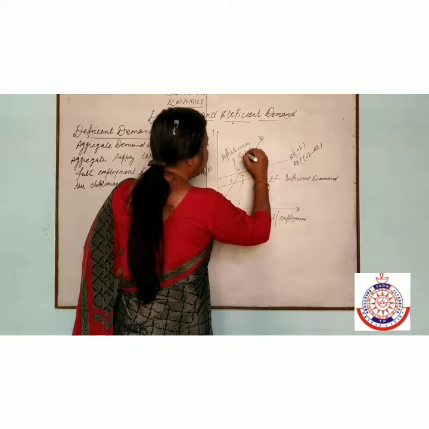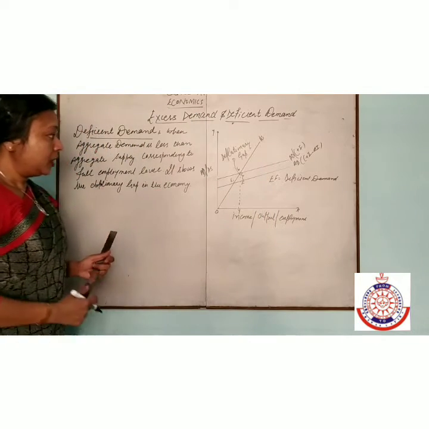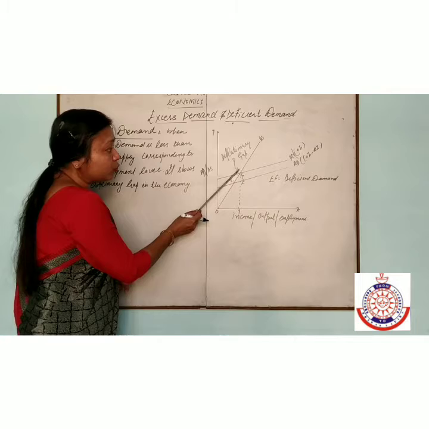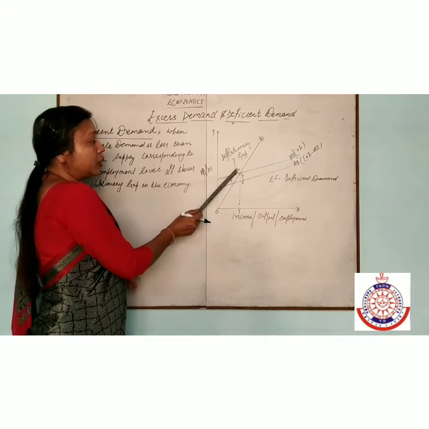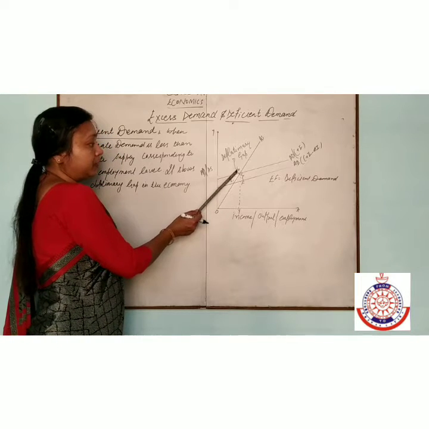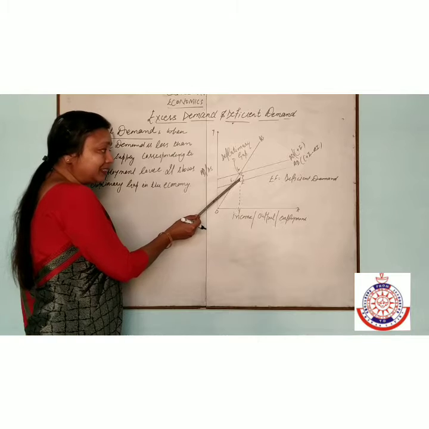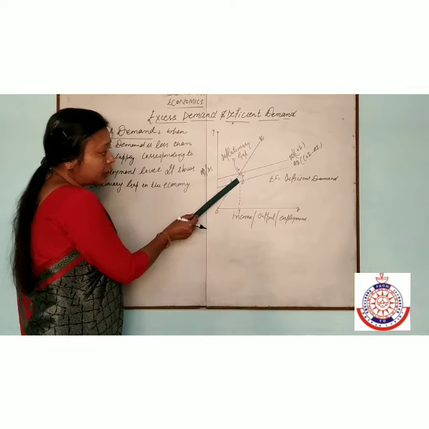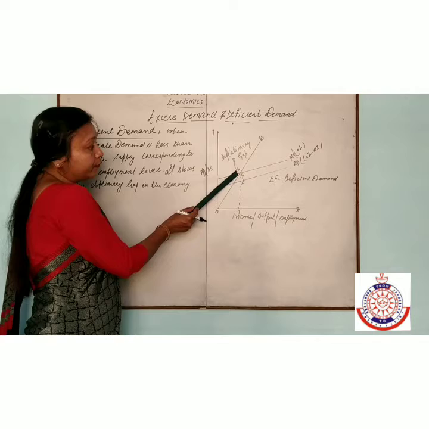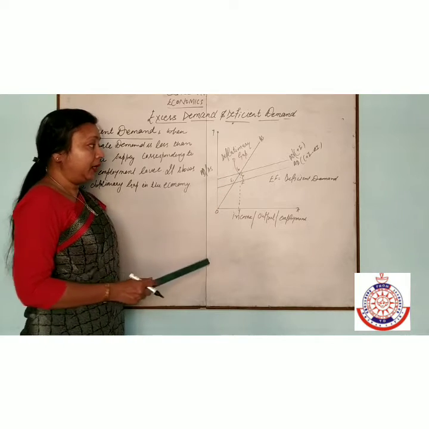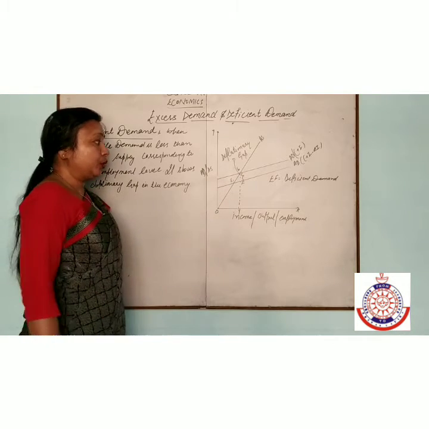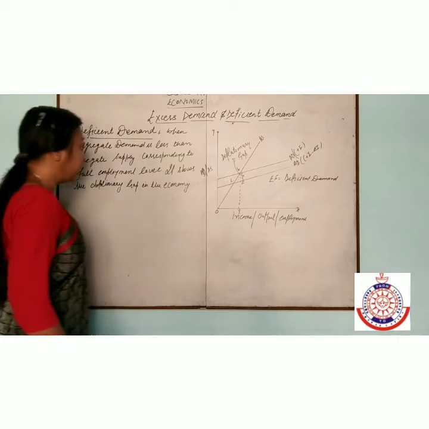This point E shows the full employment level. Up to here, from E to F, this is known as deficit demand, and this gap is also known as the deflationary gap.